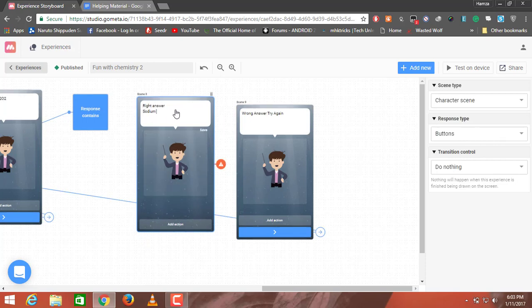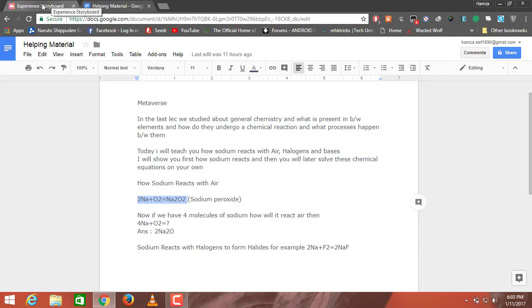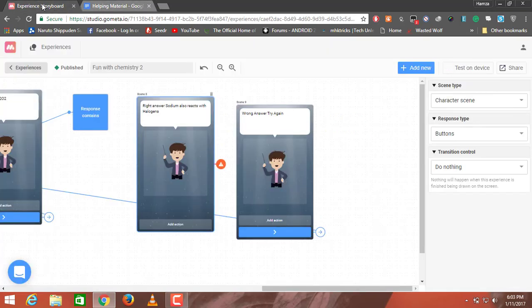So sodium also reacts with, for example, fluorine.